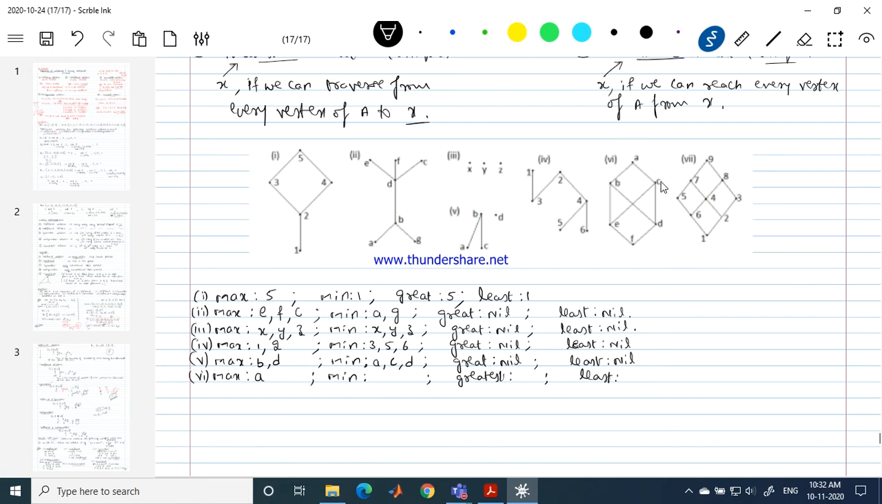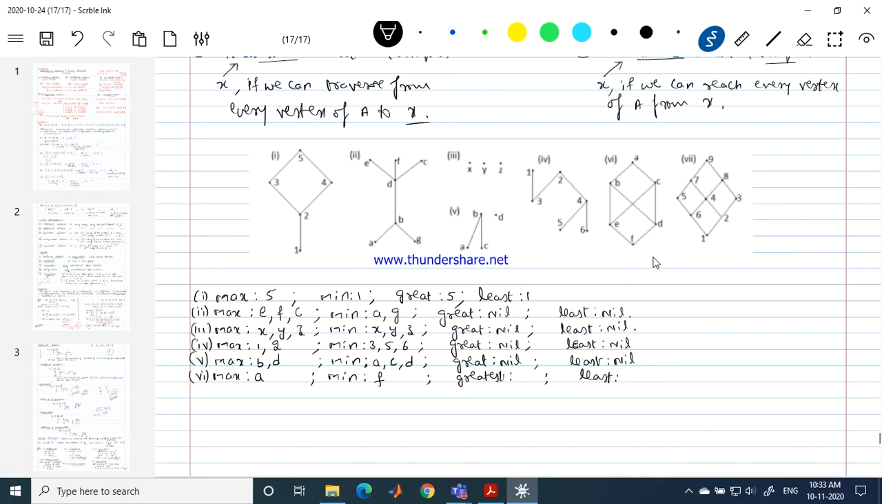From B, edge begins here. From C, we have edge. From every other vertex, we have edge begins. But from A, no edge begins. So A is the maximal. What about the minimal? F. Very good. F is the minimal because at F, no edge terminates. No edge ends at F.